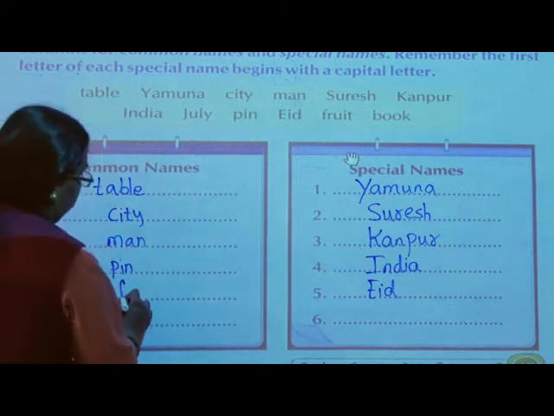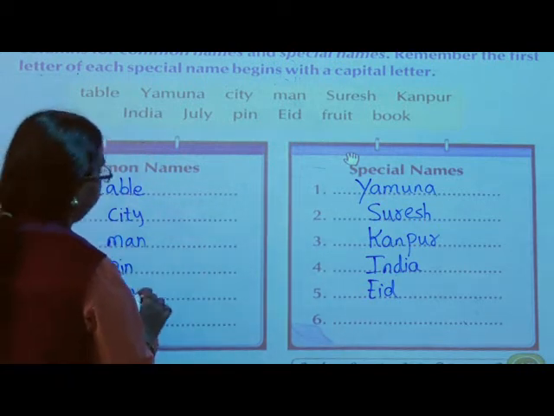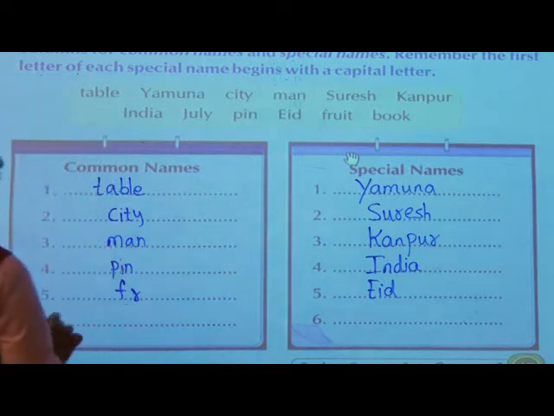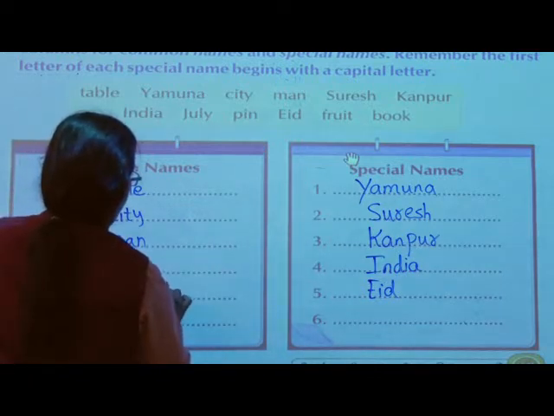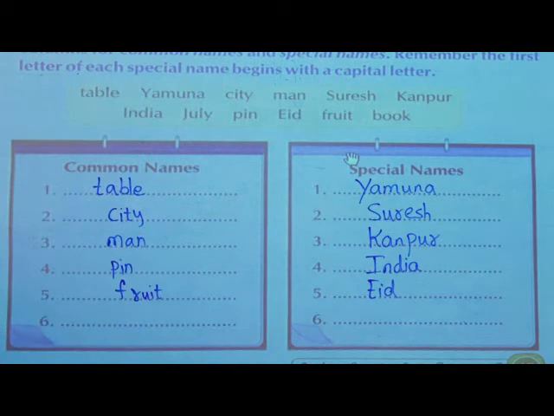Then fruit. Suresh, Kanpur. Fruit. Okay, fruit, I had shown you fruit. Then what I told you, any fruits.